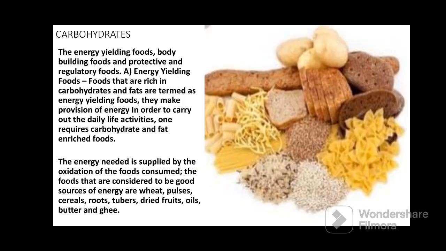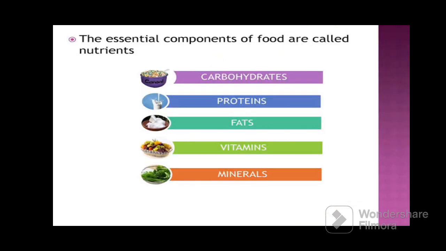Now we are going to talk about the different types of nutrients, we can say the components of the food. Five components of food are there. The first one is the carbohydrate. These essential components of the food are called nutrients. And here are the five: carbohydrates, proteins, fats, vitamins, and minerals.